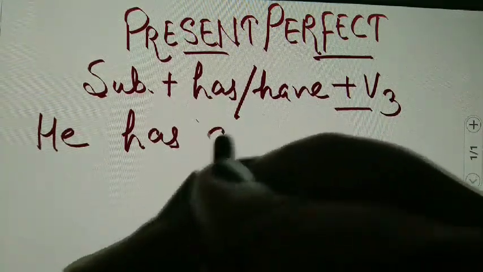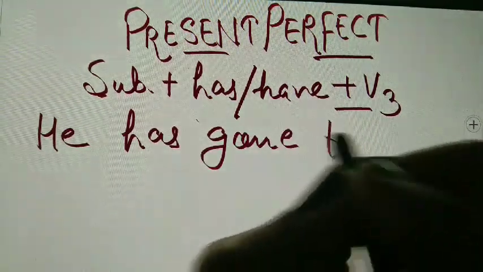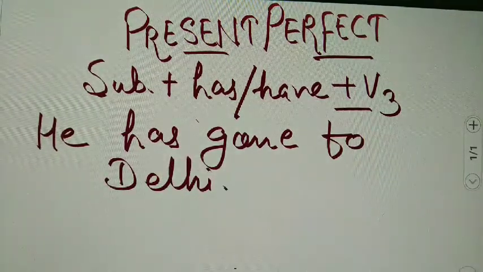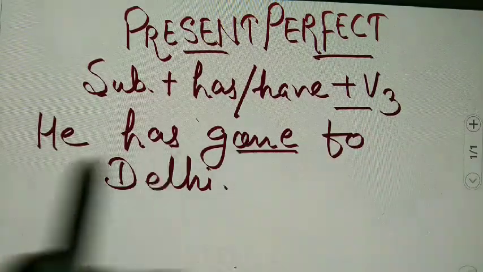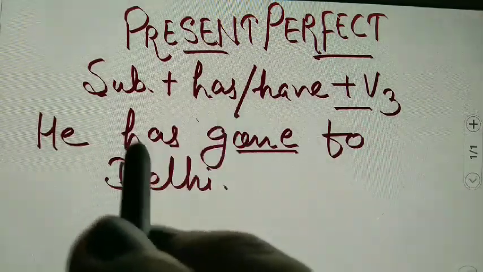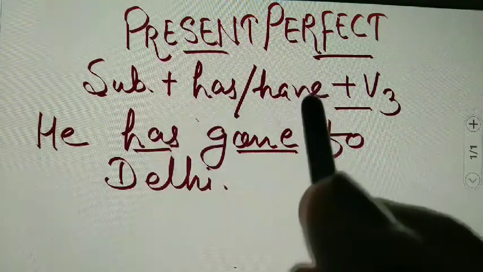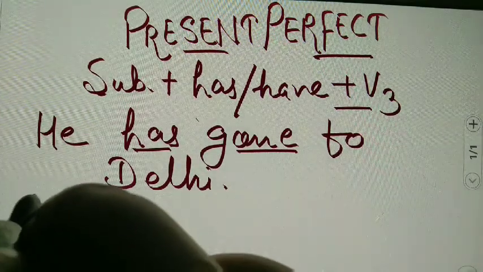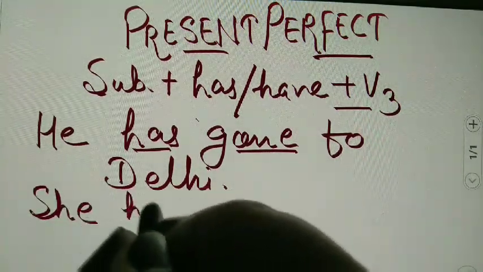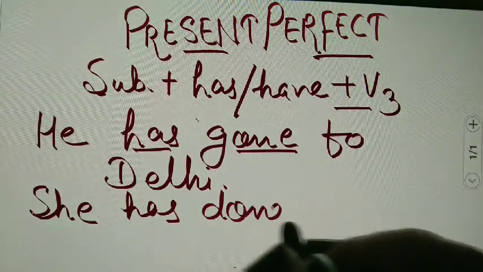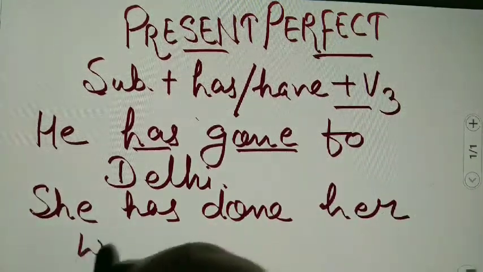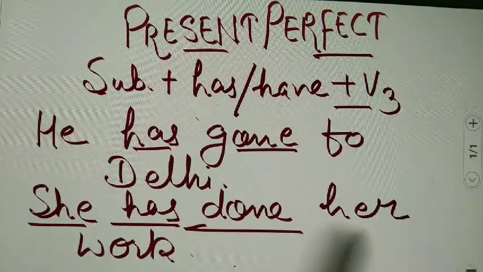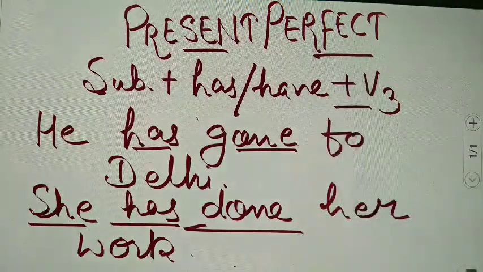He has gone to Delhi. Third form of the verb will continue with this also, but only the difference will be of using has and have. Likewise, if she is there, she has done her work. Subject, has, have, V3. It will make the present perfect tense.